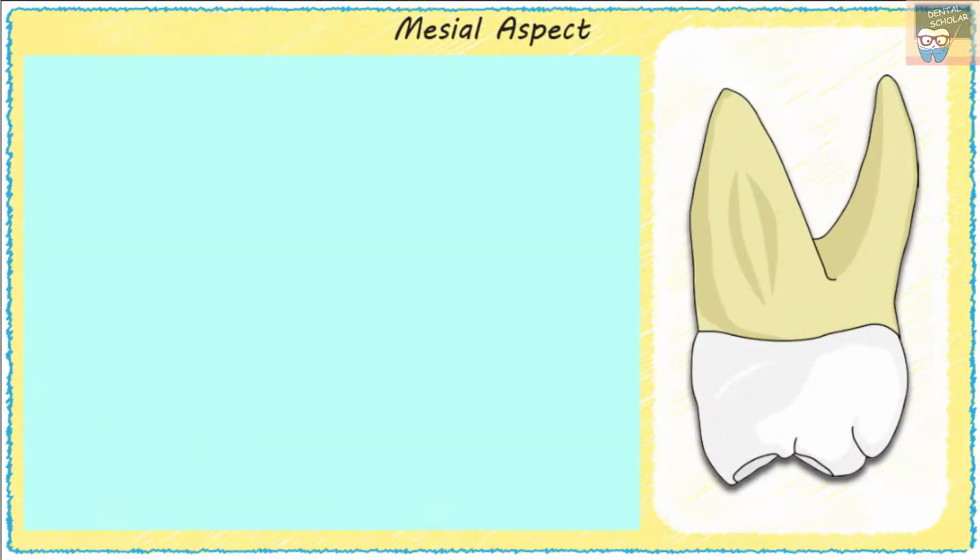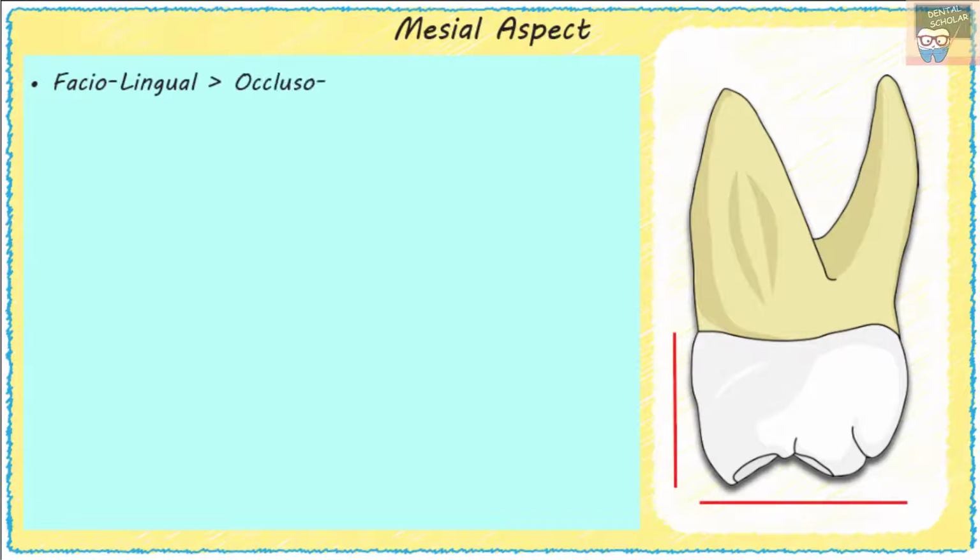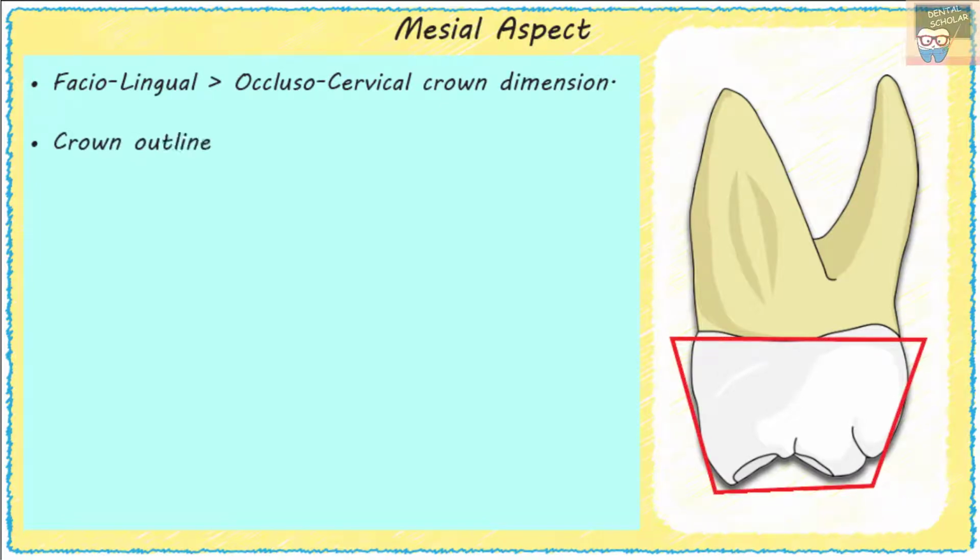Let's now go to the mesial aspect of the maxillary first molar. The faciolingual crown dimension is greater than the occluso-cervical crown dimension, and the crown outline from the proximal aspect is the same as that from the facial or lingual aspect. So from all the four views, buccal, lingual, mesial and distal, the crown outline appears trapezoidal.